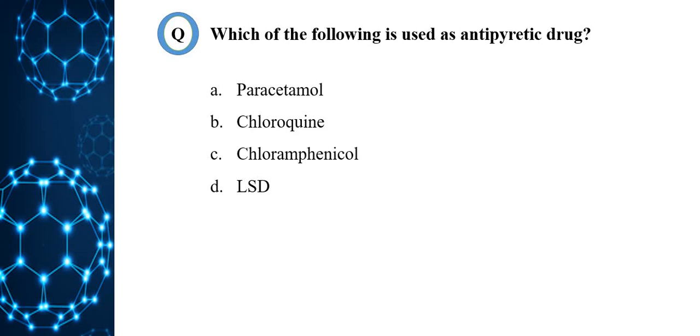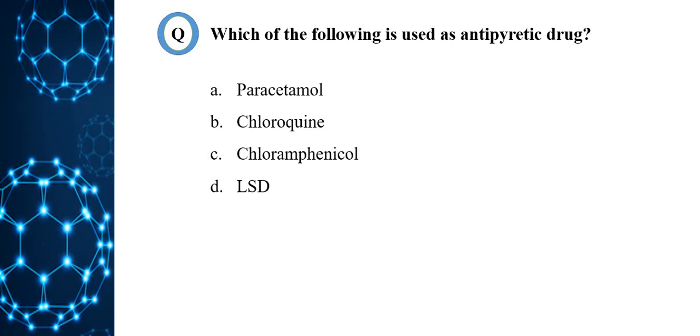Which of the following is used as an antipyretic drug? Option A, paracetamol. Option B, chloroquine. Option C, chloramphenicol. Option D, LSD. First, we should know what an antipyretic drug is. An antipyretic drug is a substance that reduces fever.